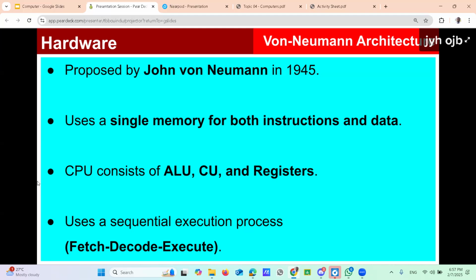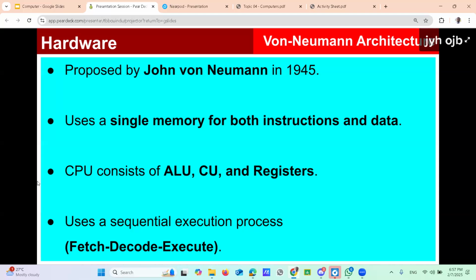We know that in modern computers, the CPU has three parts for different functions: ALU, control unit, and registers. Later we will also learn this in detail. This concept was initially introduced by von Neumann. It says that the CPU consists of ALU, CU, and registers. Von Neumann also explained the fetch, decode, execute cycle, which uses sequential execution to show how instructions execute in the computer.